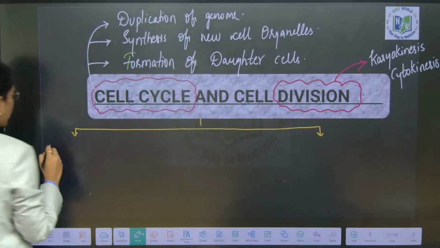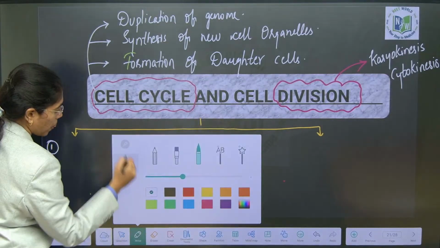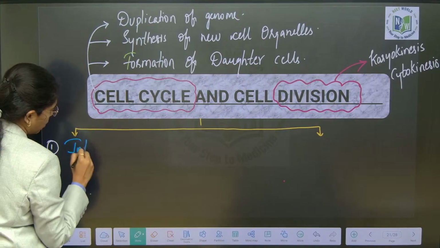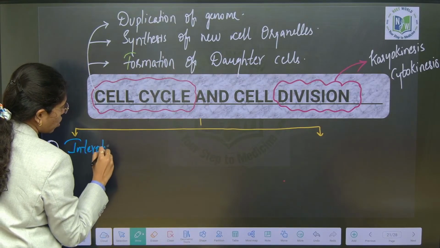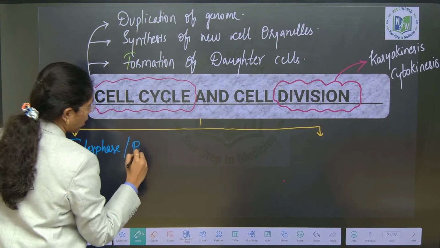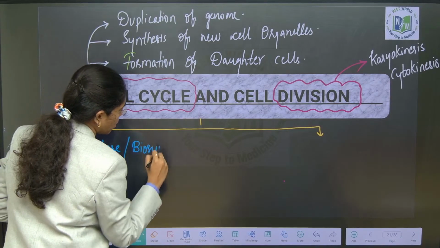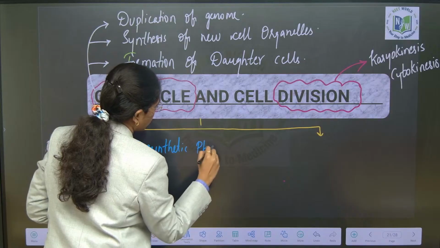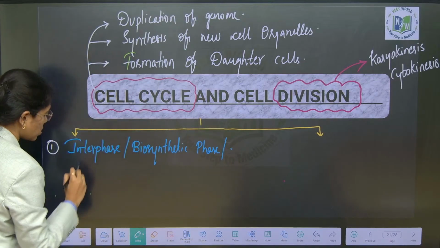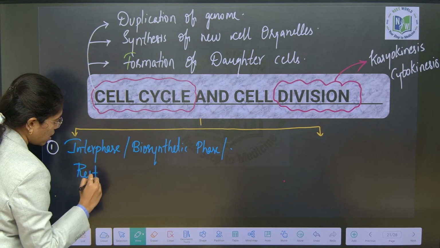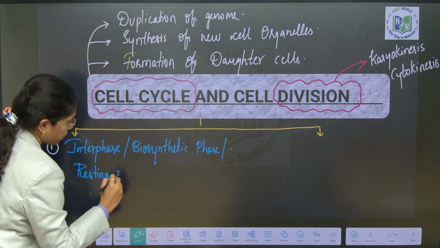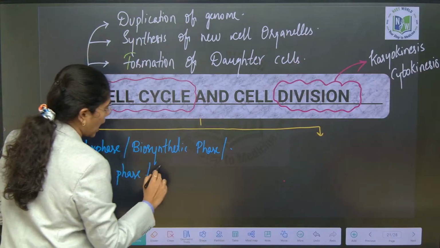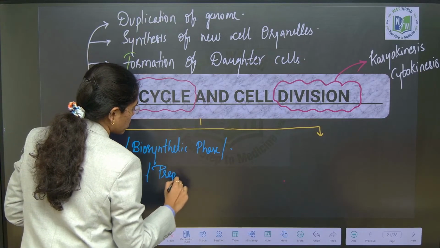First is what? Interphase. Interphase is also addressed as the biosynthetic phase, or the resting phase, or the preparatory phase.